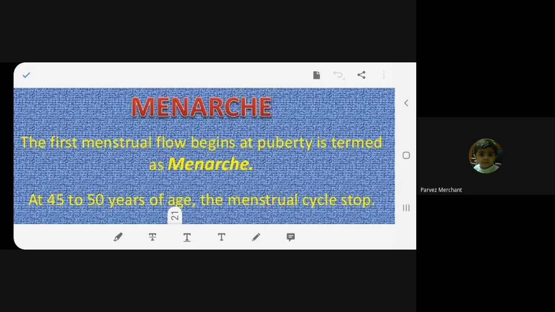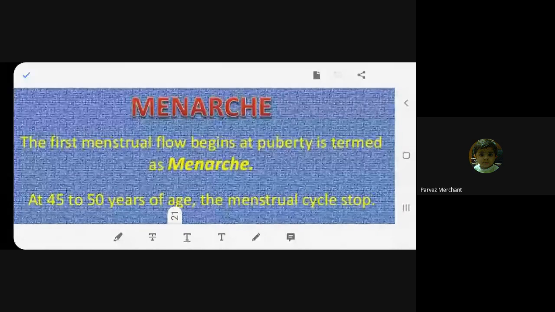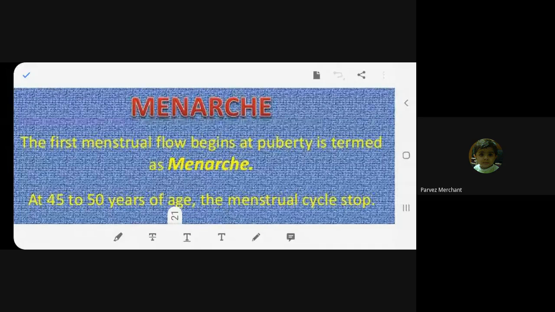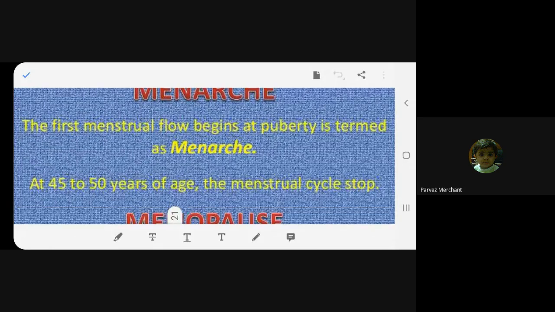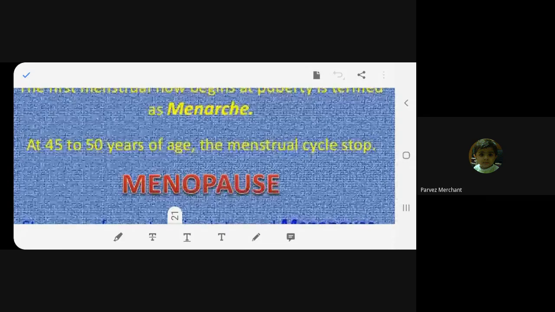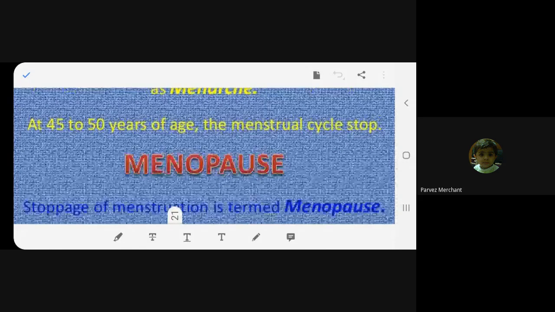So when the first menstruation starts, when the girl child gets it, that is called menarche. What is it called, beta? Menarche. That means, yes, she is already into puberty now. And read the other line, beta. At 45 to 50 years of age, the menstrual cycle stops. What is it called then? When it stops, what is it called?